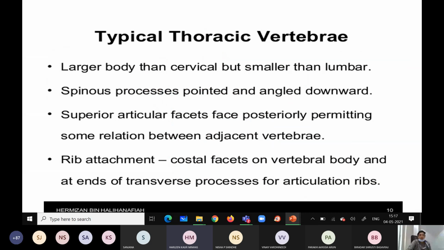For the thoracic vertebra, the body is larger, and the spinous process should be pointed, angled and downward. The superior articular facet faces posteriorly, and the rib attachment, the costal facet, is on the vertebral body.